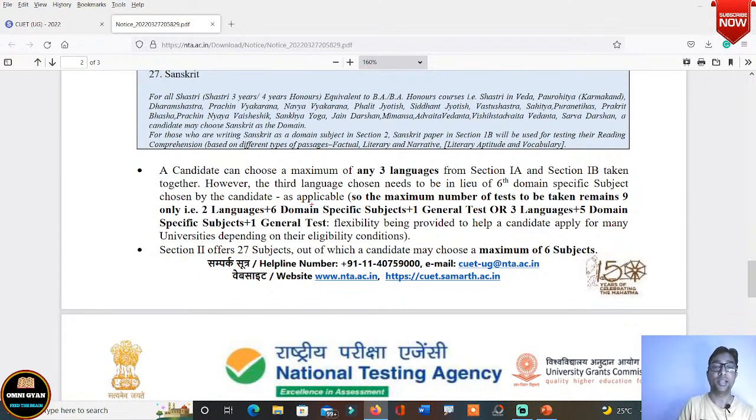One criteria has to be taken that the third language, say you chose 3 languages, out of the 3, the third language that you choose should be in lieu, should be like quite similar to the 6th domain specific subject. Okay, you have to choose how many domain specific subjects? 6 domain specific subjects. Now say first, second, third, fourth, fifth, sixth.